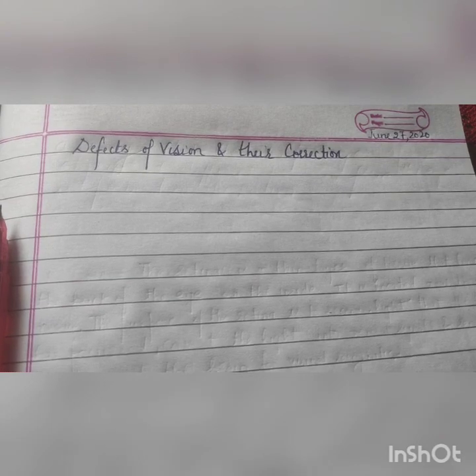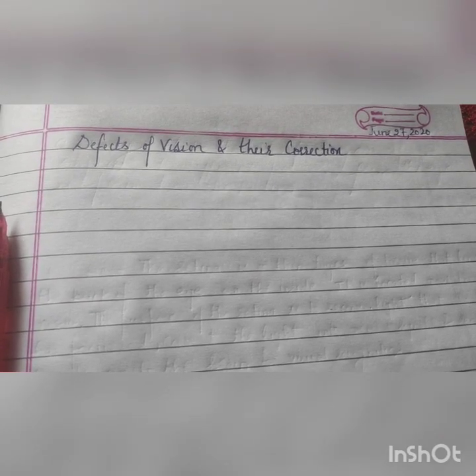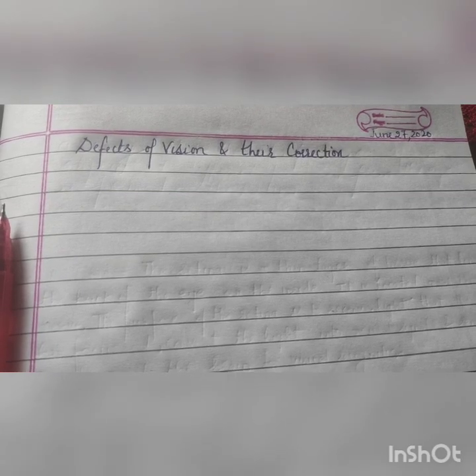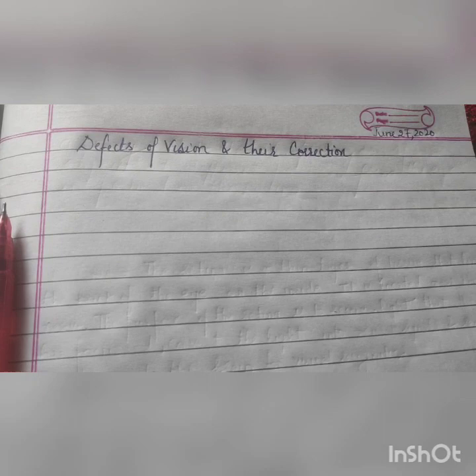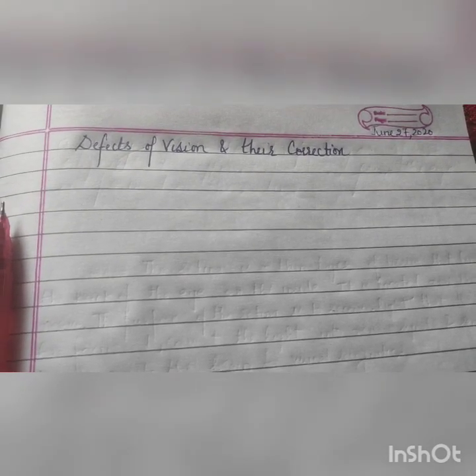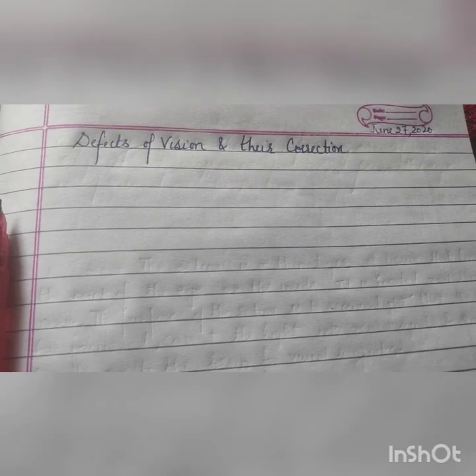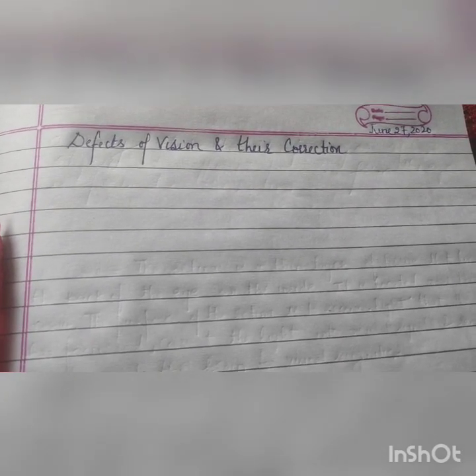So, what is least distance of vision? What is the meaning of least distance of vision? It means, for a healthy eye, if any object is placed nearby, up to what distance it can see things clearly. So least distance of vision is approximately 25 centimeters for a healthy eye.